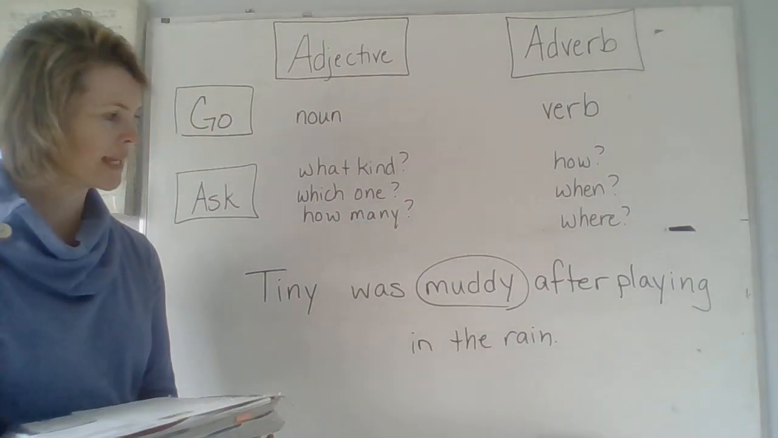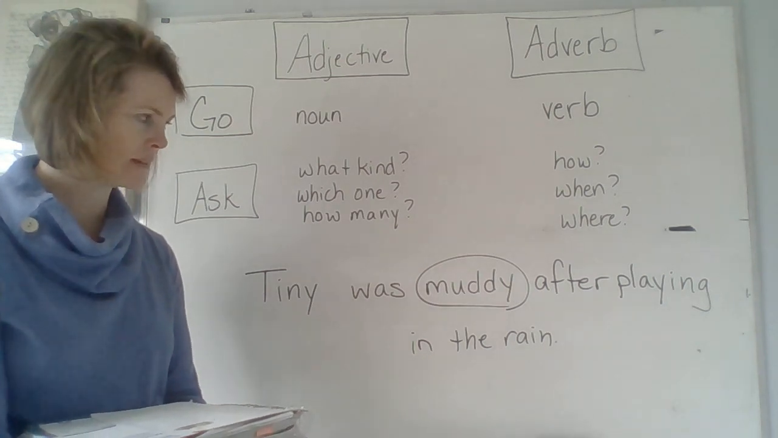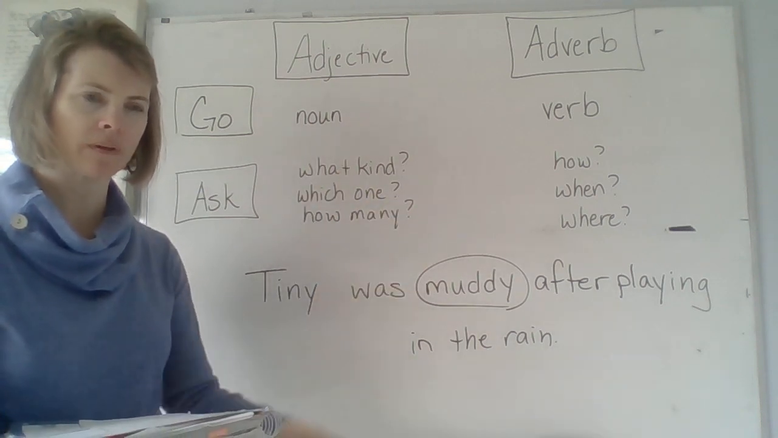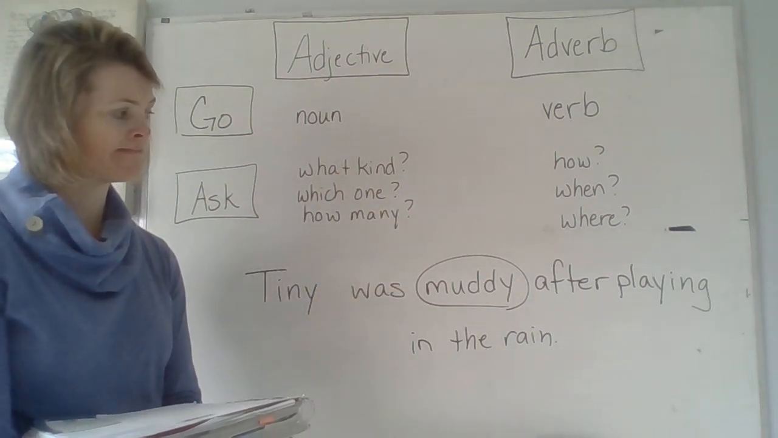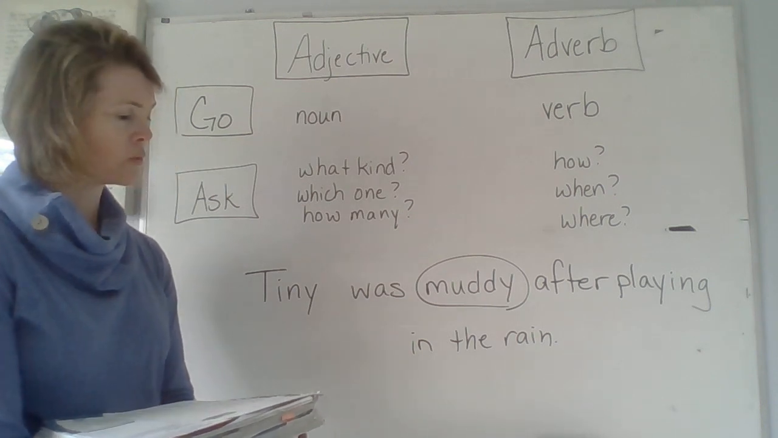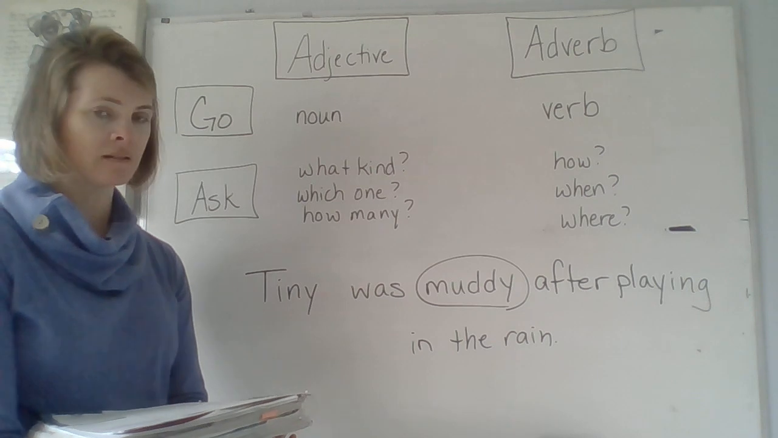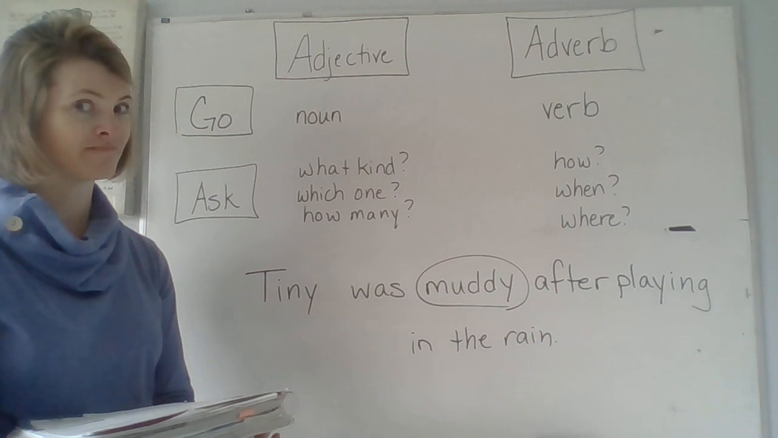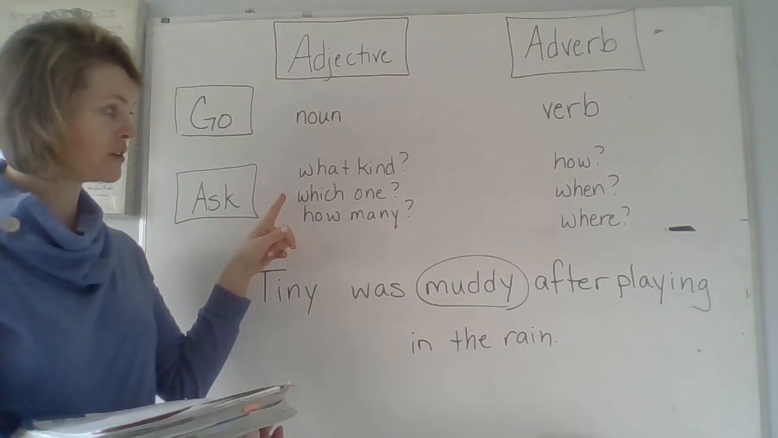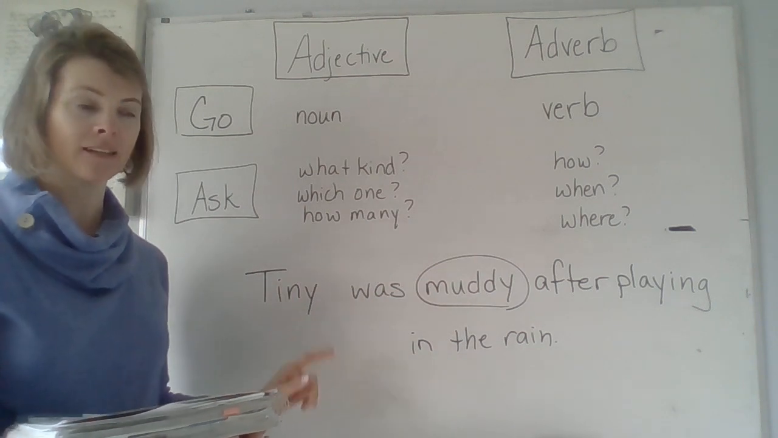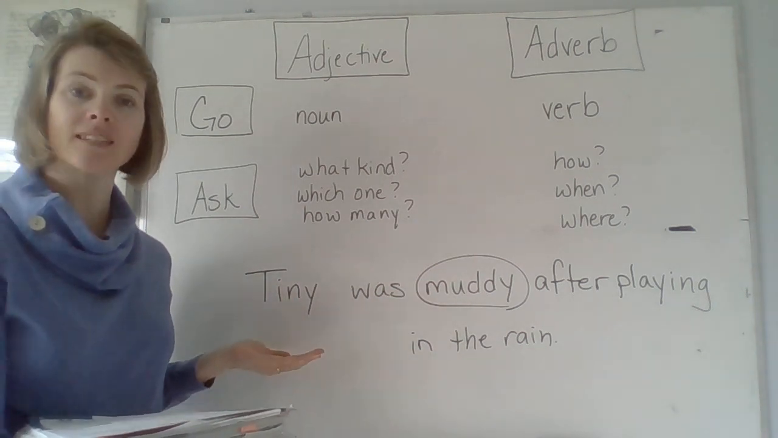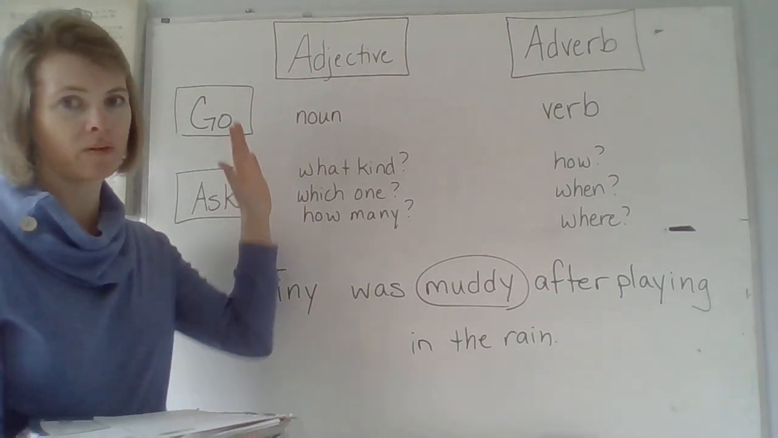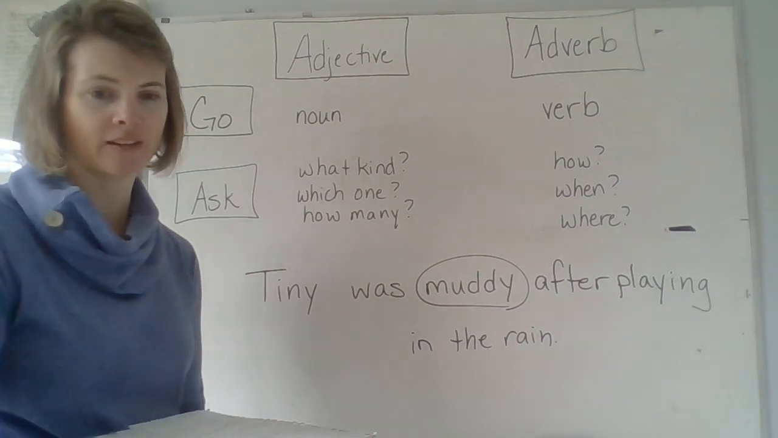Try this one. Tiny was muddy after playing in the rain. What is muddy? Is it an adjective or an adverb? What's it answering? Is it answering what kind? Which one? How many? Yes, it's answering what kind, or you could be saying which one, the muddy tiny. It's describing tiny, and tiny is a noun. It's a person, place, or thing, a noun. It's also answering what kind. Both of those lead us to understand this is an adjective.